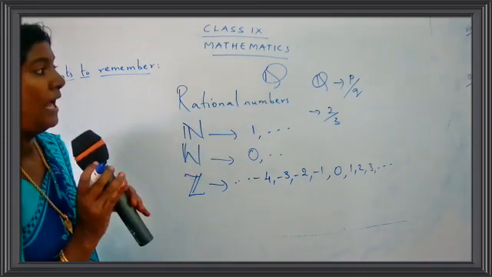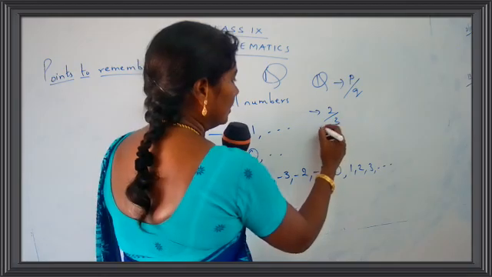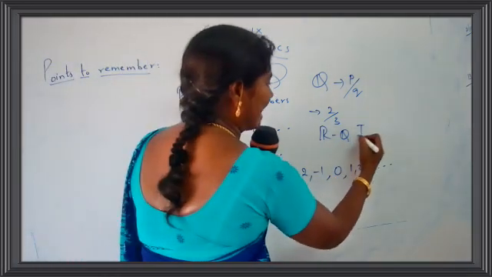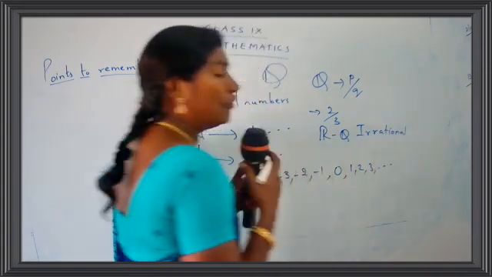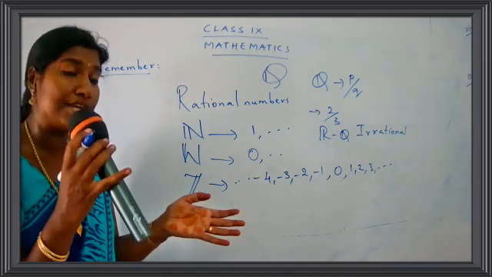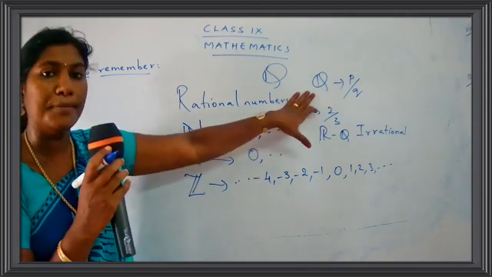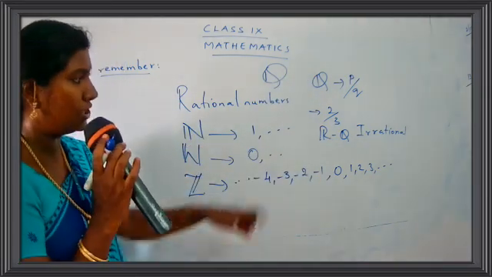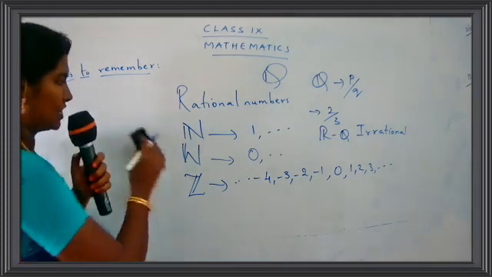Getting my point? And we have also seen one more number, that is the irrational number. It was R minus Q. This is irrational. What is the meaning of irrational? Irrational means the numbers that are not rational are called irrationals. If you are not able to list the number under rational, it becomes an irrational number. Okay children? So now today we are just going to have a detailed study of rational numbers.